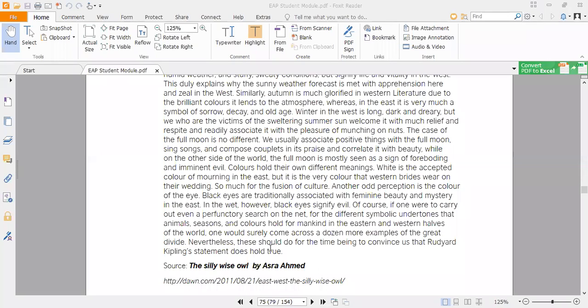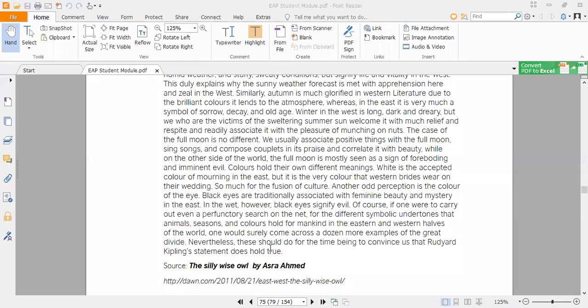Nevertheless, these could do for the time being to convince us that Rudyard Kipling's statement does hold true. So we can say, on the basis of all this discussion, that whatever Rudyard Kipling said in the very starting, that east is east and west is west, and never the twain shall meet, is very much true. We can accept that east is totally different from the west and west is totally different from the east. So both of these regions can never mix or amalgamate with each other. They are totally divided from each other.